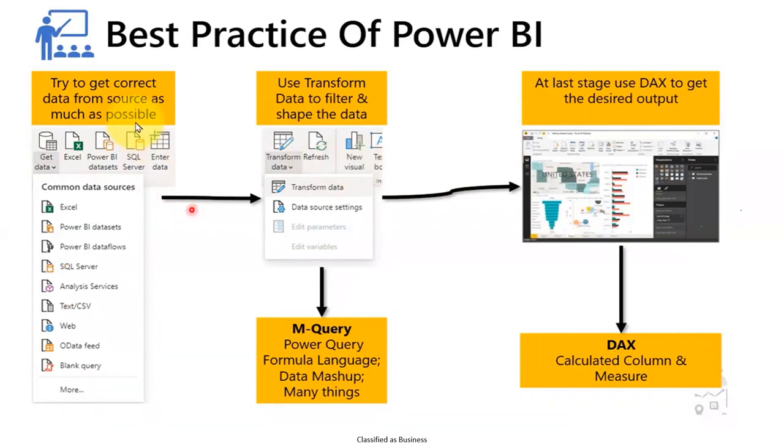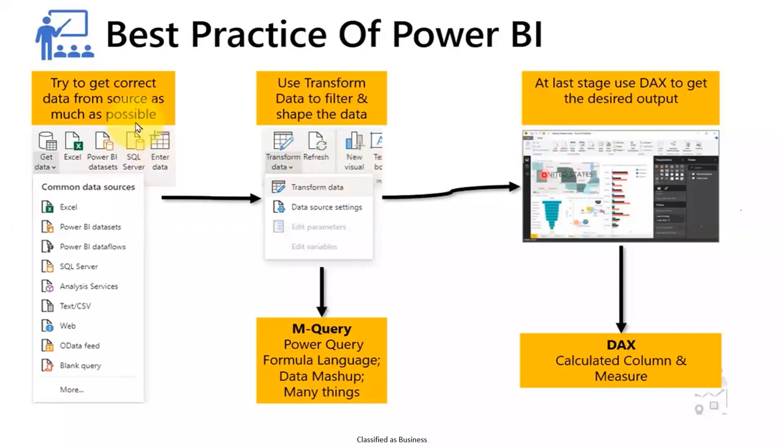Once we get the data, we do the transformations. If the data is perfectly fine, we will directly load it, or else we will do some cleaning using the Transform tab, shaping the data using queries and data mashups. Once we close and apply, if there is a requirement, we will perform some DAX, or else build the visuals on top of the tables. We build these visuals on the report canvas. This is a report, and once it has been developed, we will publish it.